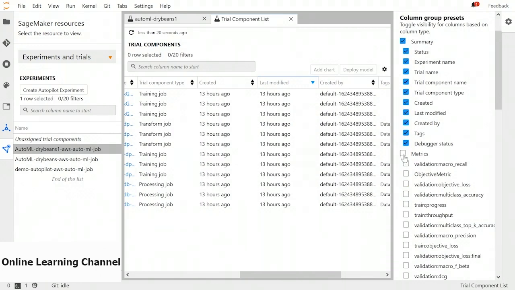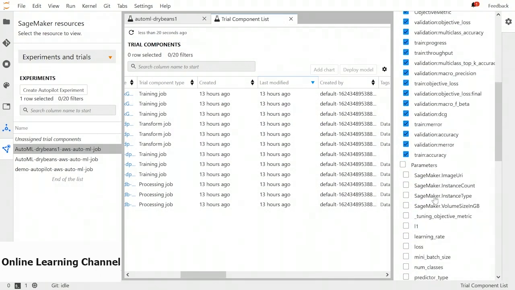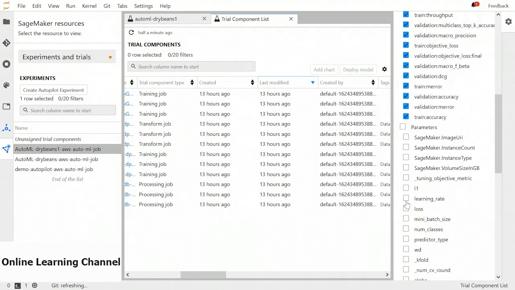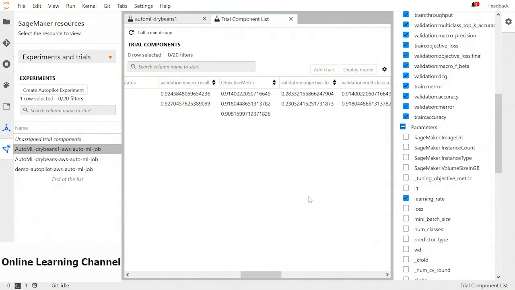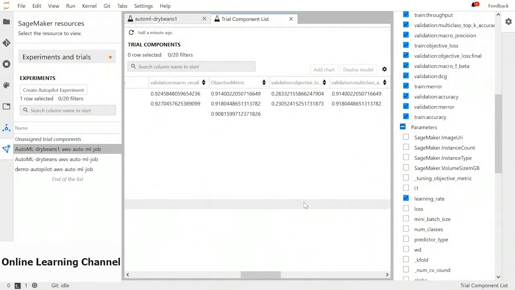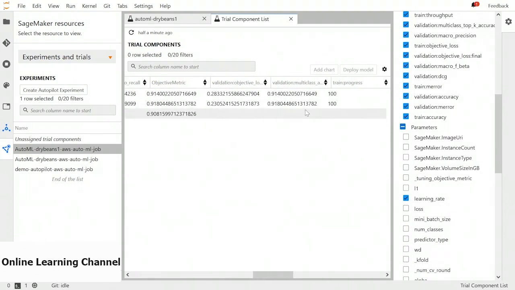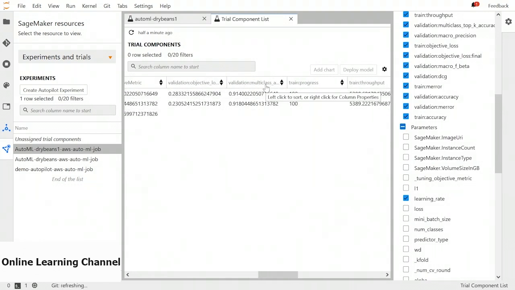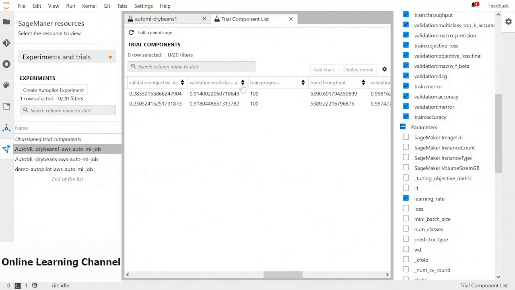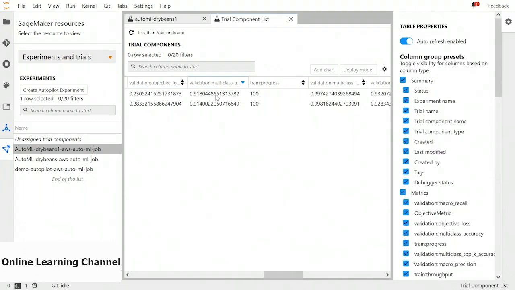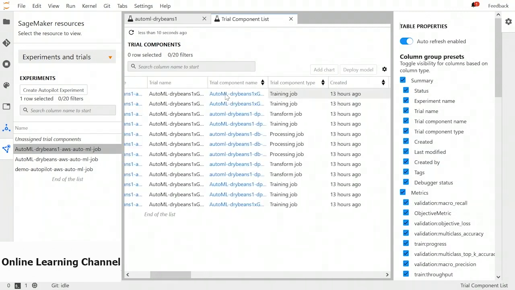We also want to take a look at the metrics, and sometimes we want to take a look at the hyperparameters, so we can always change the settings and look at them. So this is very easy to manage. We have validation macro recall, objective metrics, and multi-class accuracy, so we can also sort them and pick the top one. So these are the different options we have.